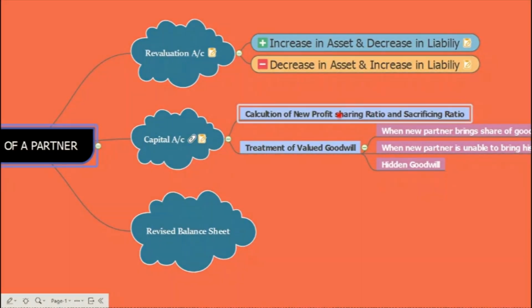Now, why do we need the new profit sharing ratio? Sometimes the capital of the new firm is adjusted according to the new profit sharing ratio, or we can say it is proportionately adjusted, or proportionate capital is decided by the partners in the new firm.